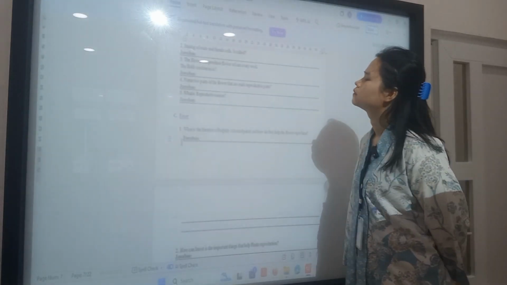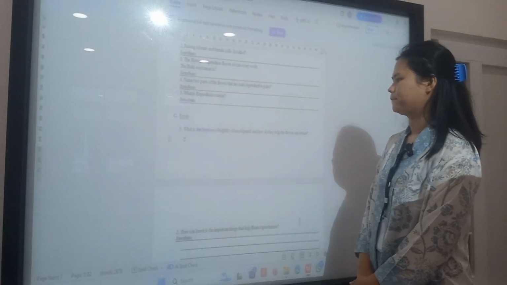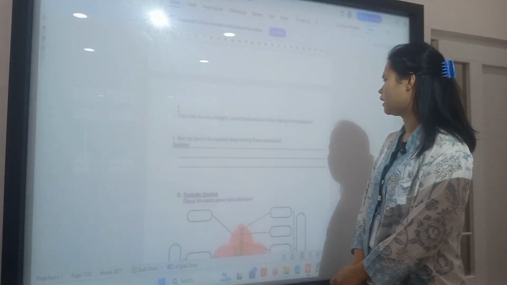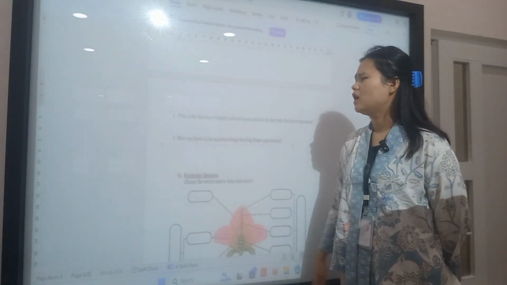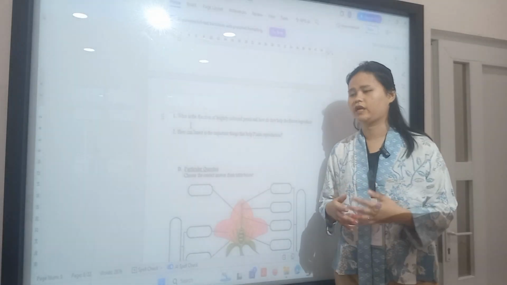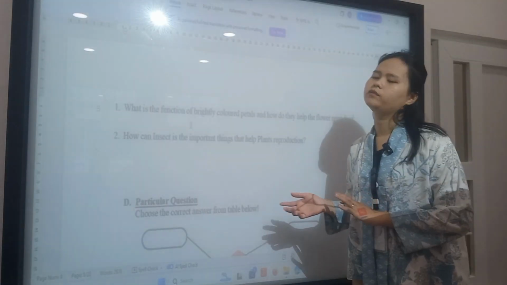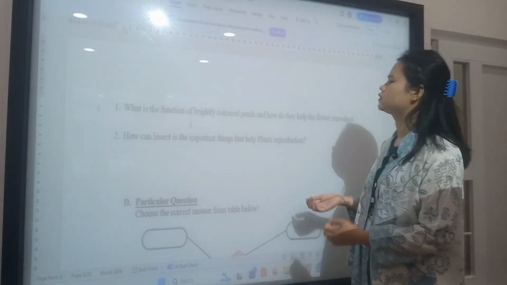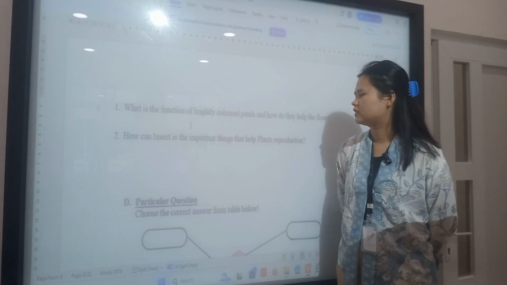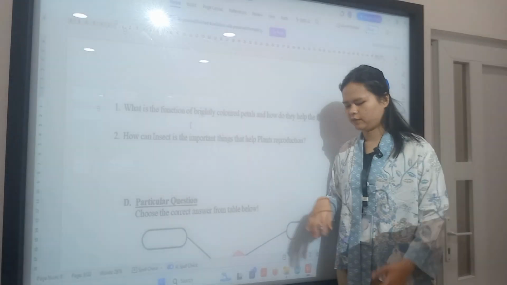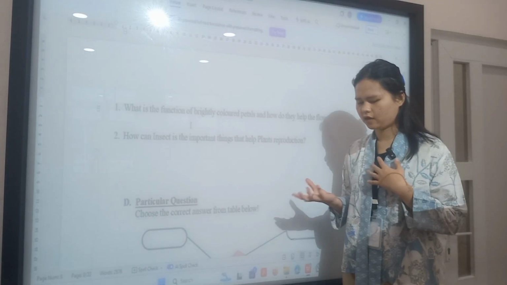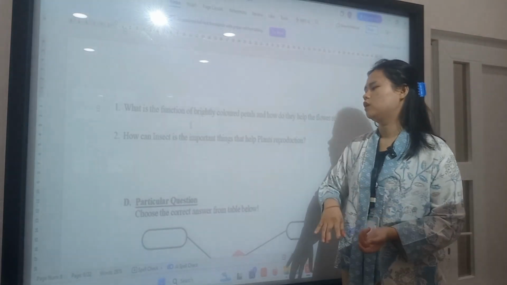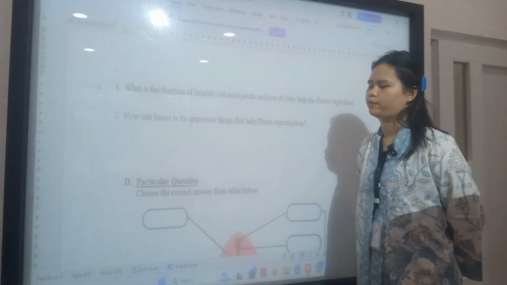Okay, now we go to the next one. What is the function of brightly colored petals? To help the flower reproduce. The function of brightly colored petals is to attract the insects to come to the flower, and also it helps reproduce. How are insects important in helping plant reproduction? The insect is the pollinator. The insect comes to the flower and explores it, and the pollen grains stick to their body and are transferred to another flower. So it helps the reproduction.